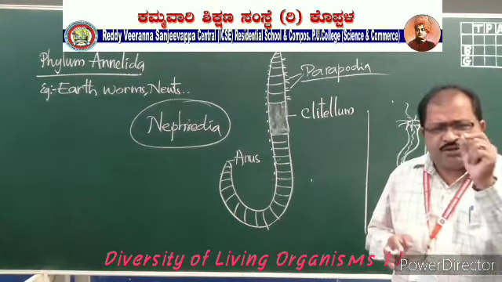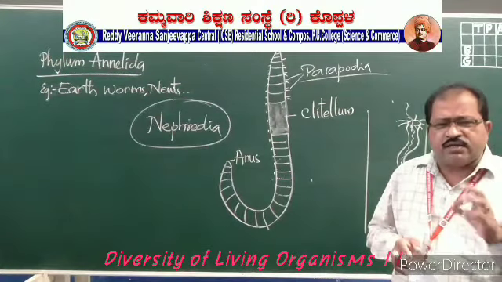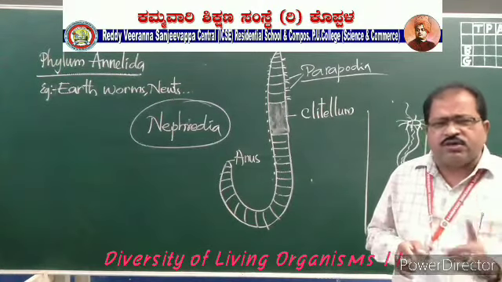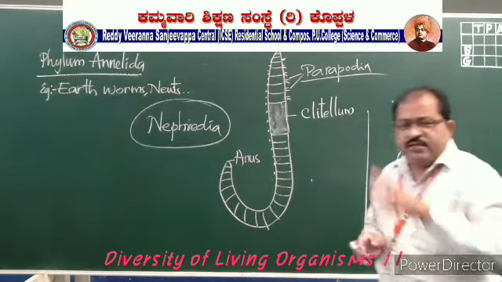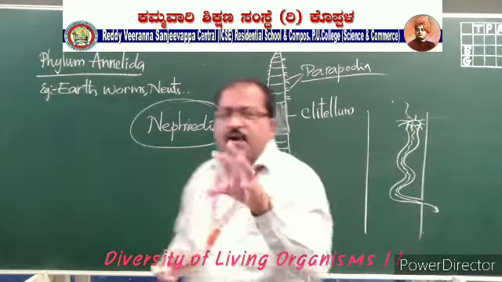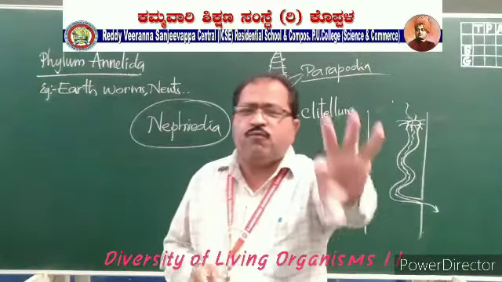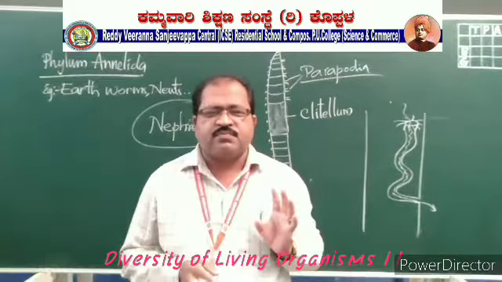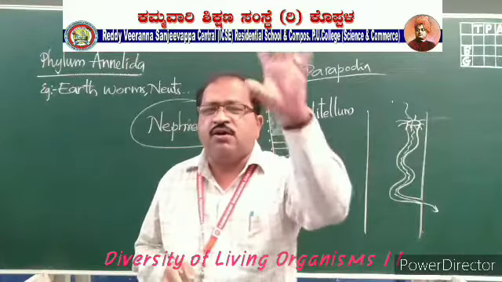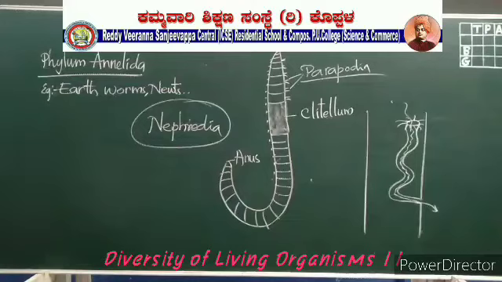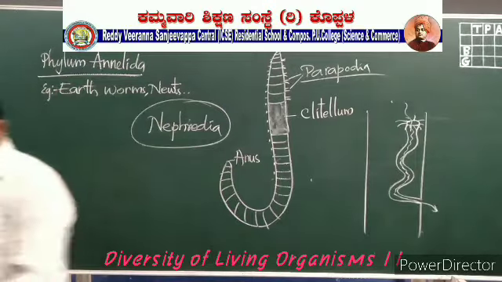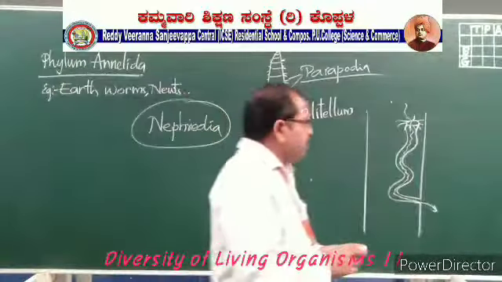And the waste material excreted by these organisms will act as manure. So in this way the earthworms are very useful for the farmers. So they are called friends of the farmers.